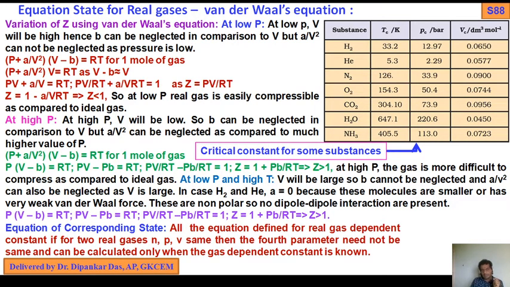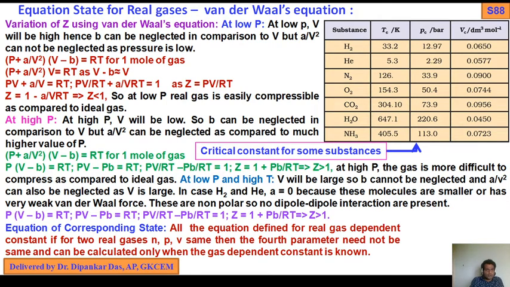So we should remember that at low pressure, V will be high and B can be neglected in comparison to V, but a by V square cannot be neglected.